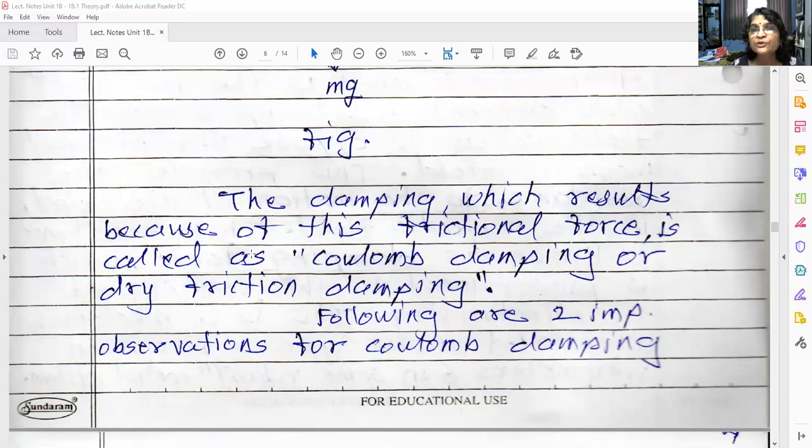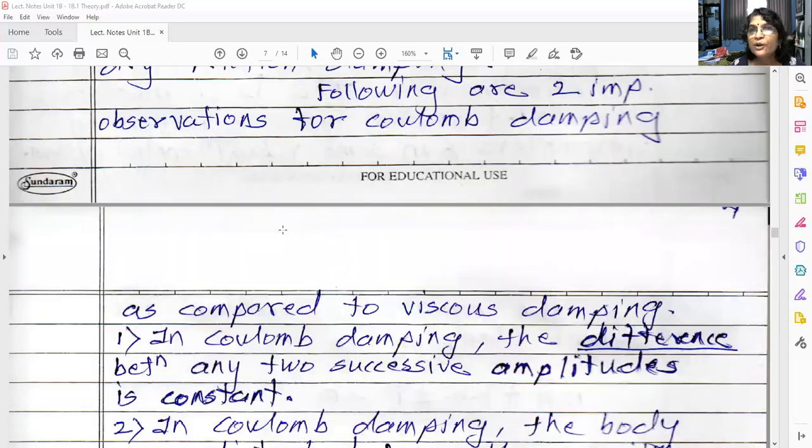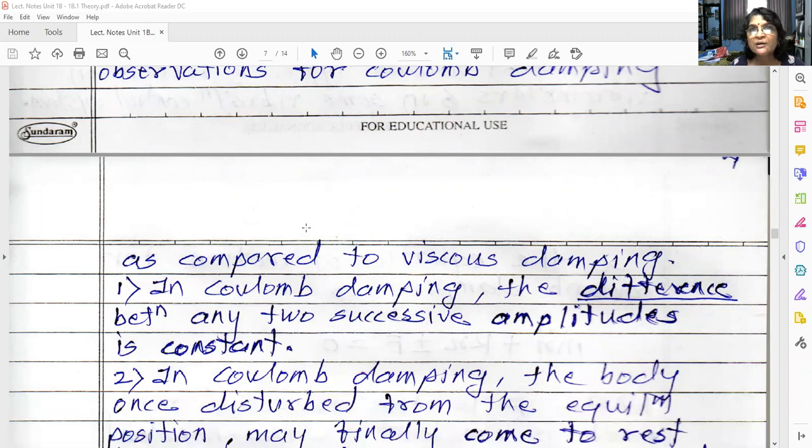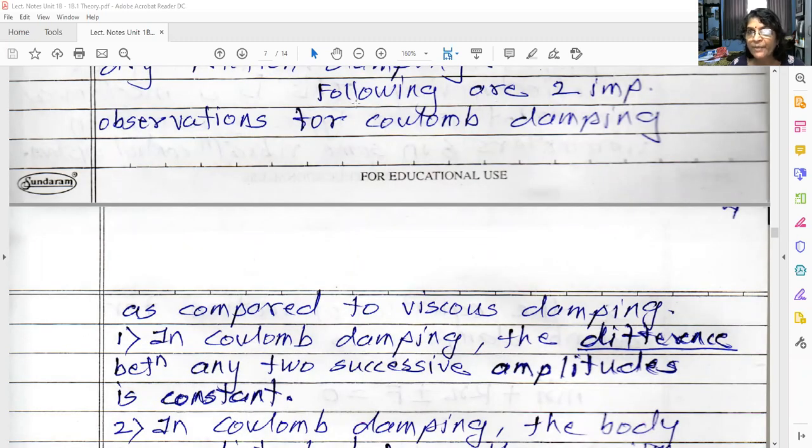Okay, so following are the two important observations for Coulomb damping, if we compare this with the viscous damping. For viscous damping we are going to study it later on, but today we are going to start and finish Coulomb damping, because I told you it is hardly 10% of the syllabus of damping. So what are the two important observations if we compare Coulomb damping with viscous damping?